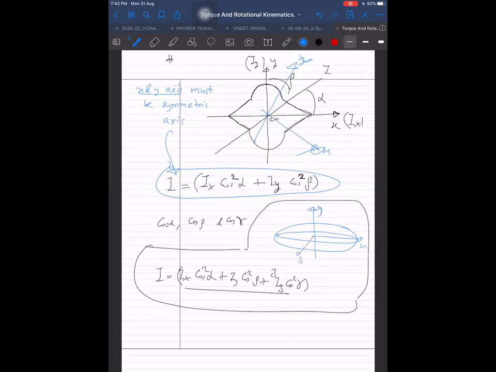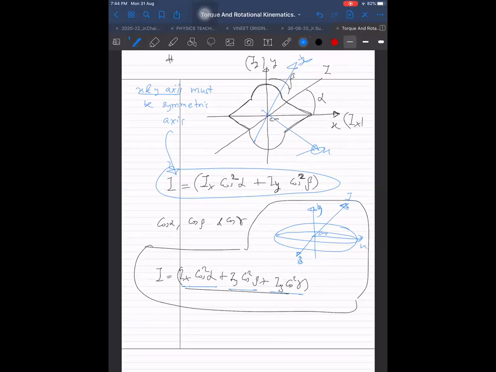If Ix, Iy and Iz are given, and I want to find the moment of inertia about a random axis passing through the center of mass, it will become Ix cos square alpha plus Iy cos square beta plus Iz cos square gamma, where cos alpha, cos beta, and cos gamma are the direction cosines of the axis about which I want to find the moment of inertia.